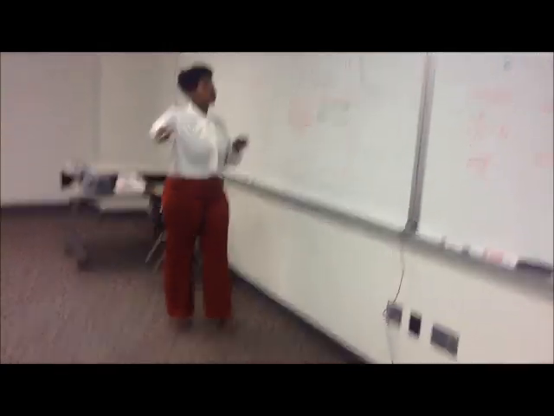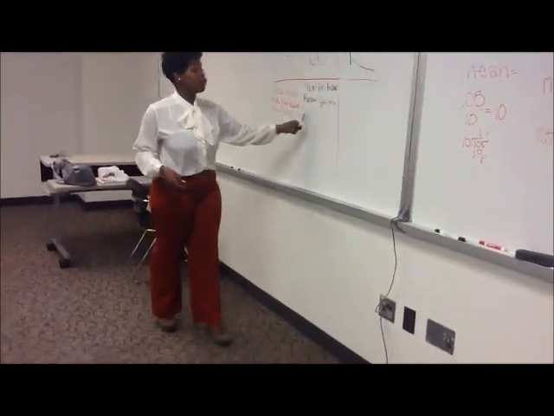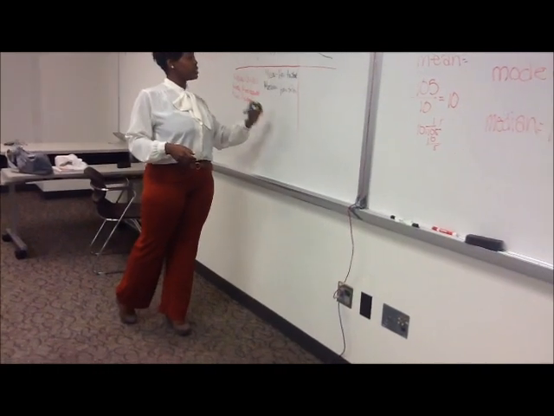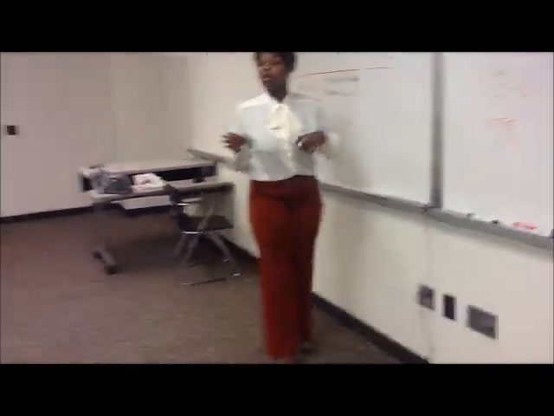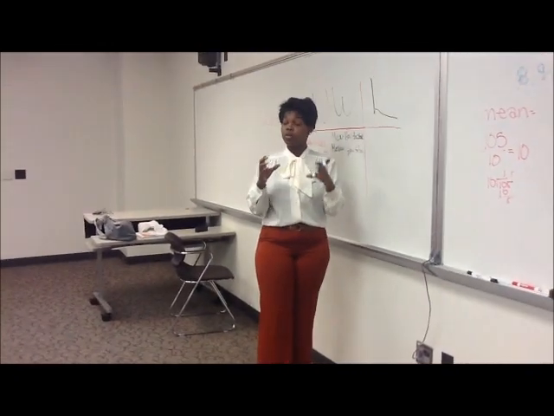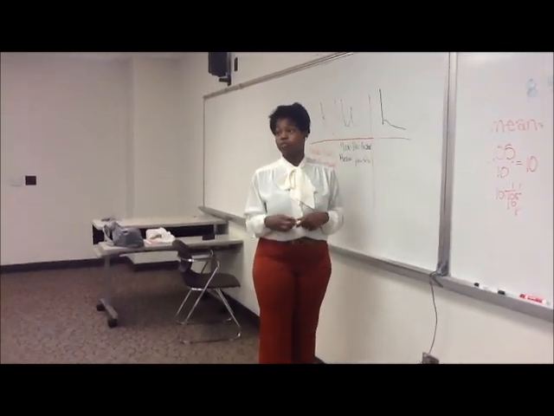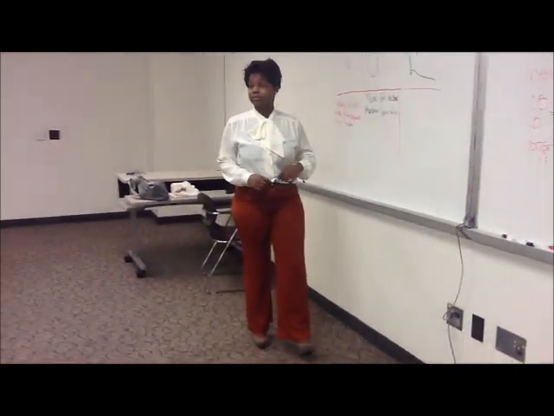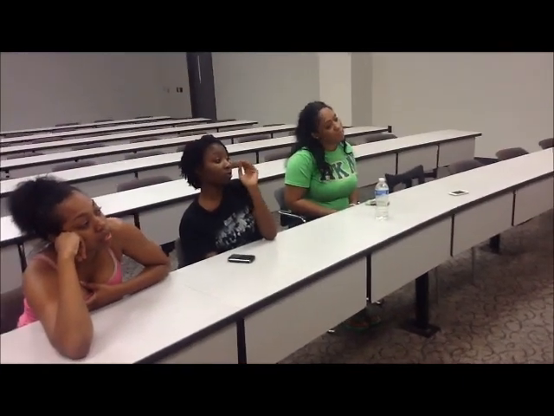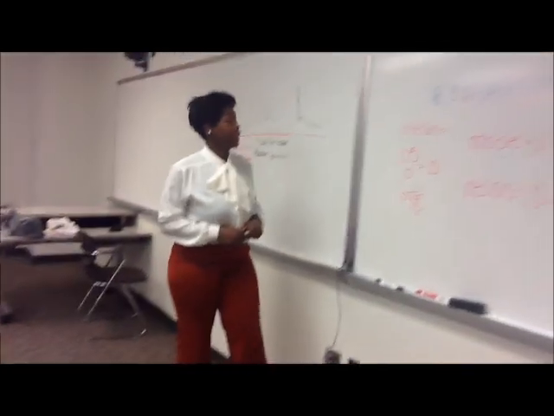Okay, class. Well, what we've learned today was that you can actually have more than one mode. And how you get the middle number, which is a median, when there's an even set of numbers, is you add the 2 numbers in the middle together and you divide them by 2. How do you get the mean? The mean, you add all your numbers together, and then you divide it by the amount of numbers that you have. Okay, good.